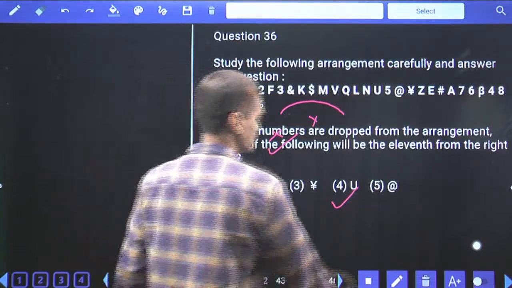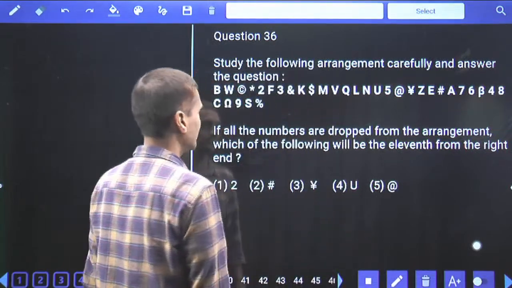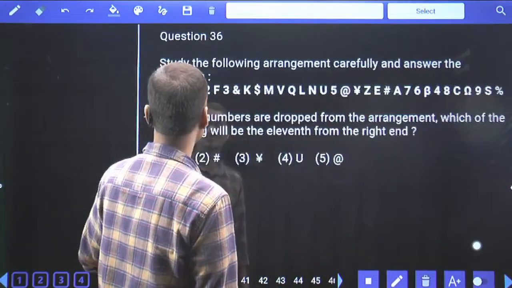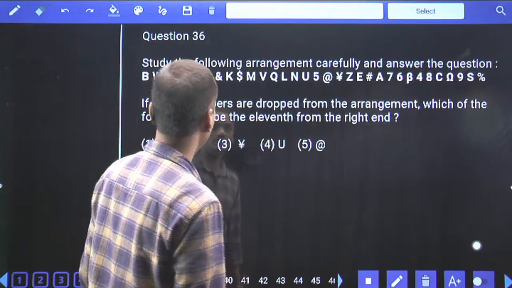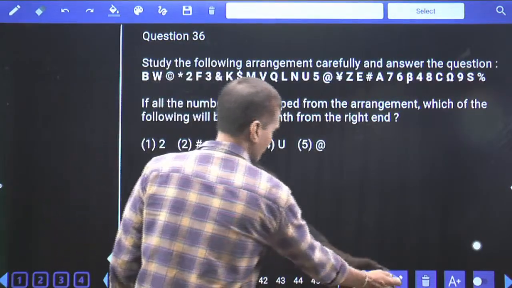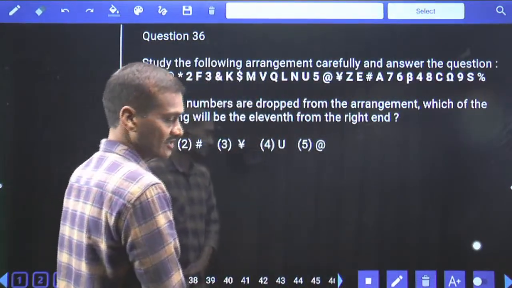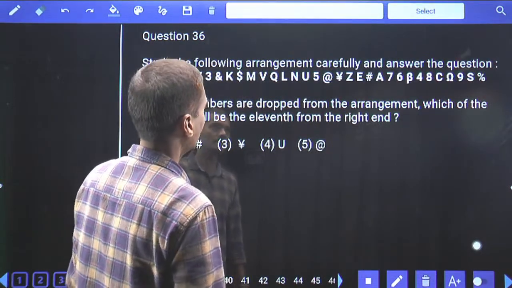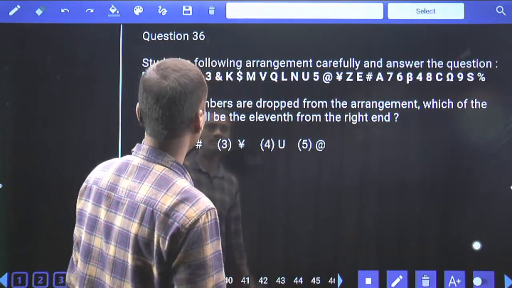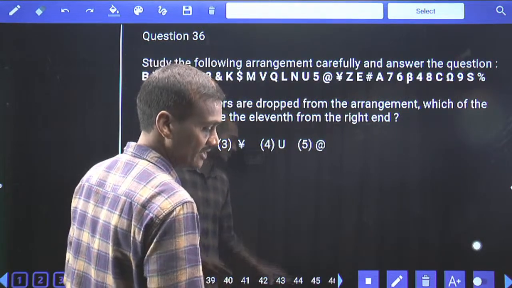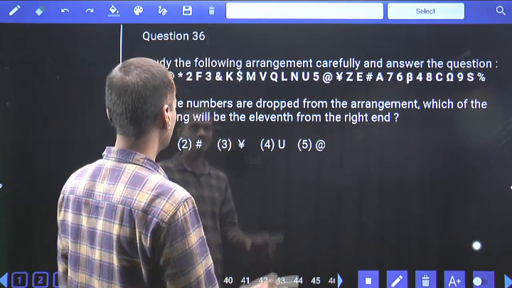Now in this 36 to 40, what is there in this one? It is based on sequence. As it is based on sequence here, if all the numbers are dropped from the above arrangement, which of the following will be the 11th from the right hand? Now we need to count the 11th element from the right hand without the numbers.